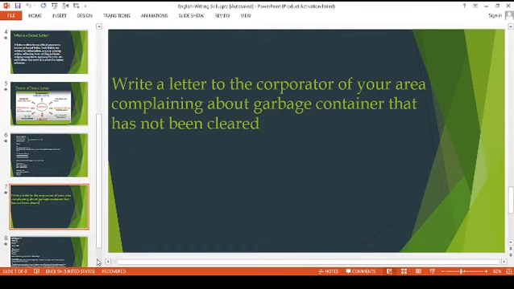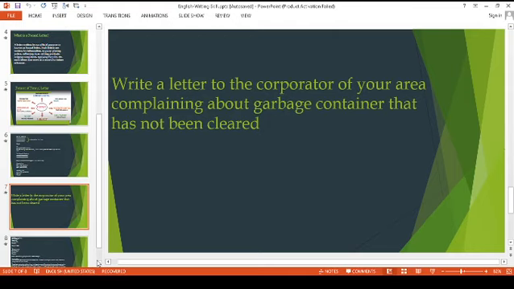Now let's look at one question. The question is: write a letter to the corporator of your area complaining about a garbage container that has not been cleared. This is one question which we'll practice for this formal letter. Whenever a question comes, we can easily tell whether it is formal or informal. If it is about complaining or making an inquiry, we say directly that it will be a formal letter.